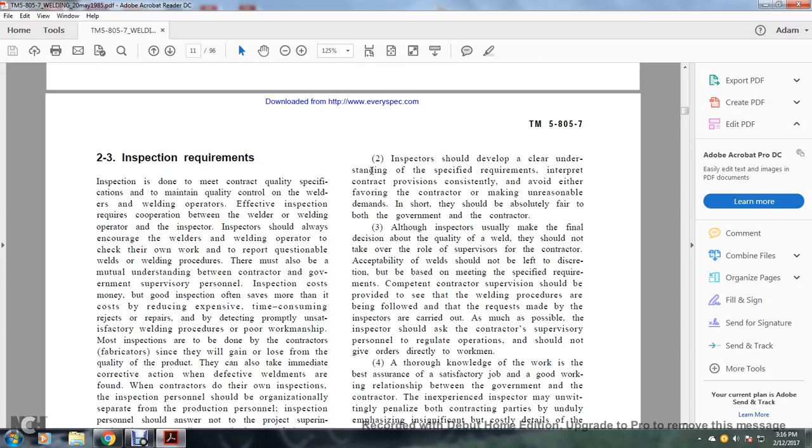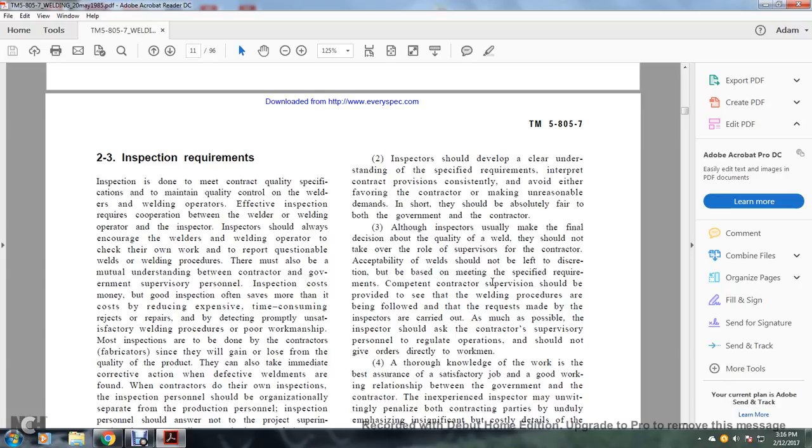2. The inspector should develop a clear understanding of the specified requirements, interpret the contract provisions consistently with them, and avoid either favoring the contractor or making unreasonable demands. They should be absolutely fair to both the government and the contractor. Although the inspector usually makes the final decision about the quality of the weld, they should not take over the role of the supervisor for the contractor. The weld should not be left to discretion, but be based on meeting the specified requirements.